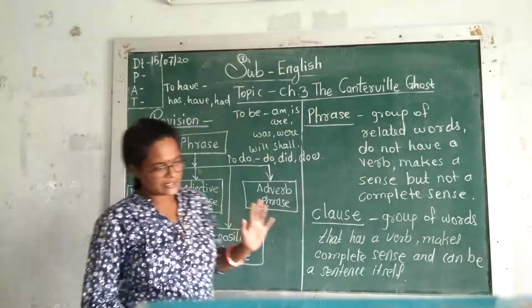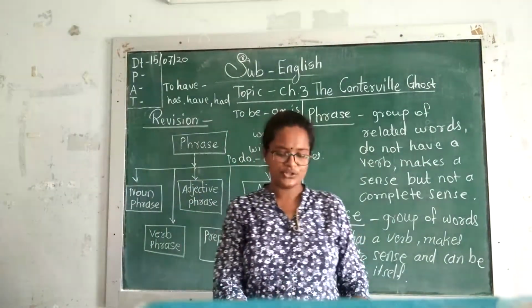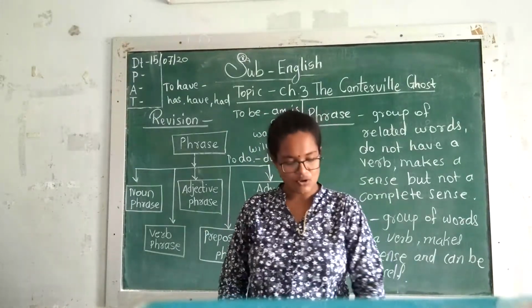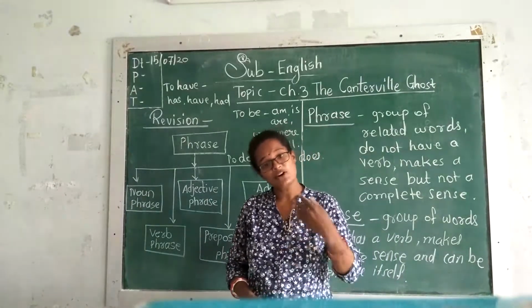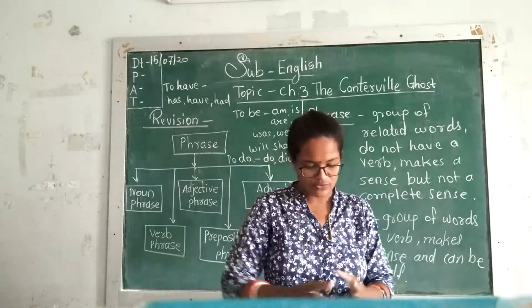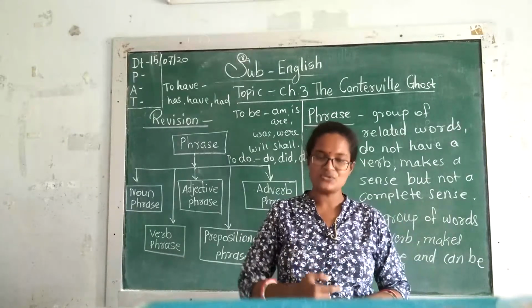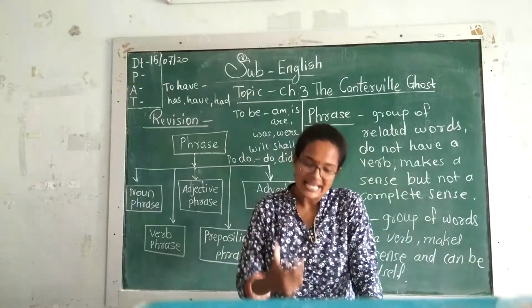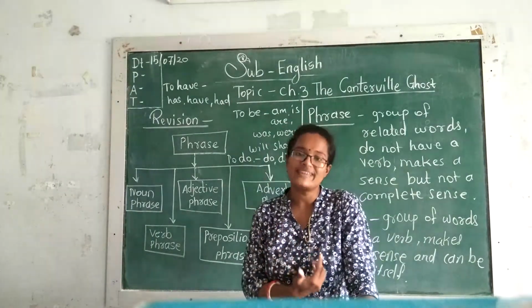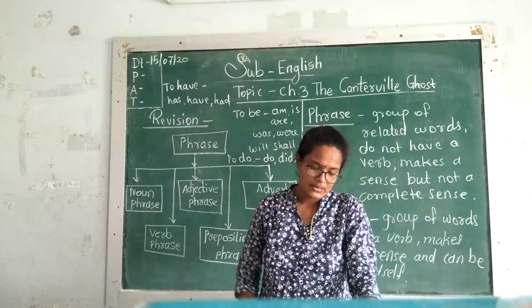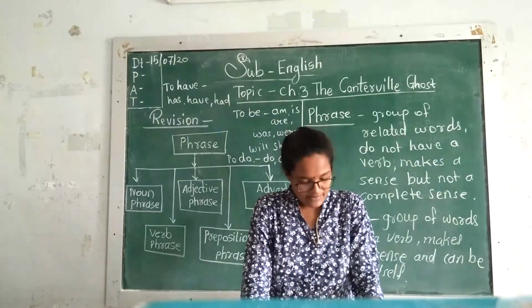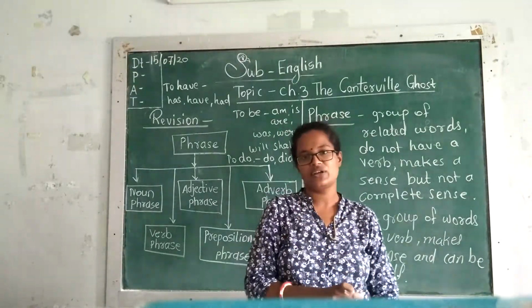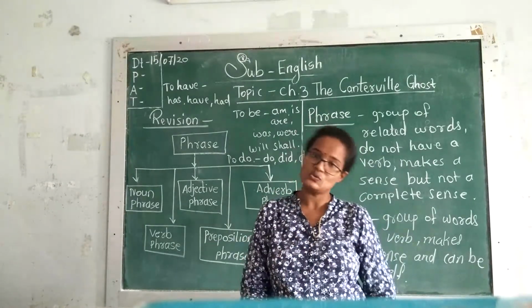Right. Now adjective phrase. I hope that you understood verb phrase and noun phrase. Now let's see adjective phrase. An adjective phrase has a combination of adjective plus other modifiers. An adjective phrase performs the work of an adjective in a sentence. It may use prepositions or ing participles to do the work of an adjective. Example, the very small kitten jumped at the dog. Here very small is the adjective phrase as it is modifying the adjective small.